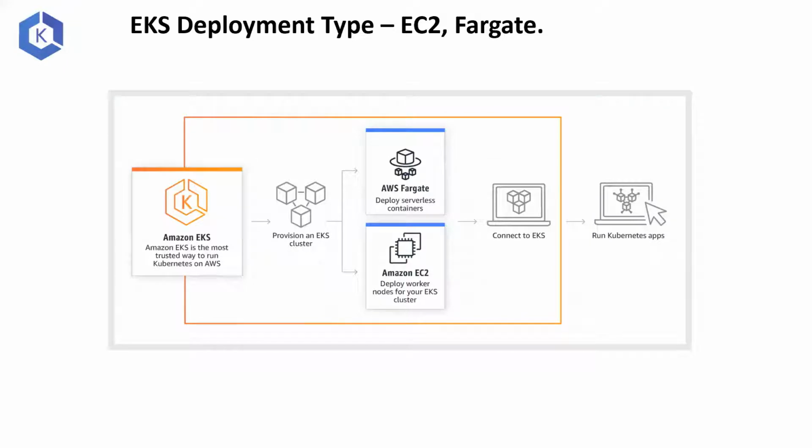So if you want to control all aspects of your worker node, you have to go for EC2, which is managed by yourself, right? Where you have to manage your worker node, where you have to manage the security, the endpoint security, the patching and everything. But if you don't want to do that, and if you don't have any stringent requirement, you can go with the Fargate service, which is managed by Amazon.